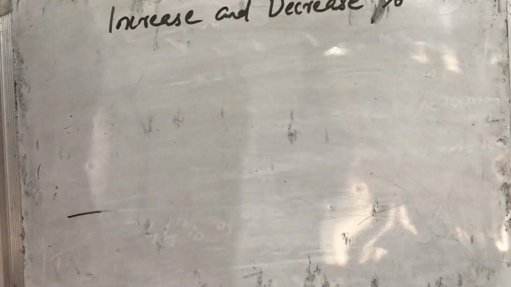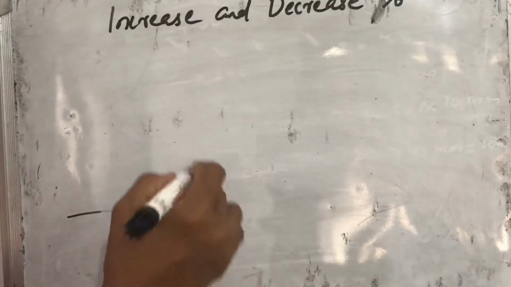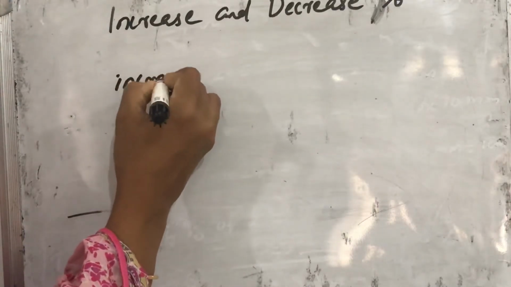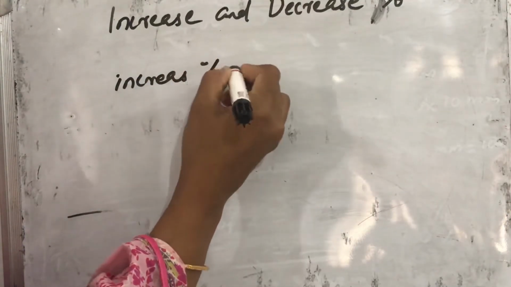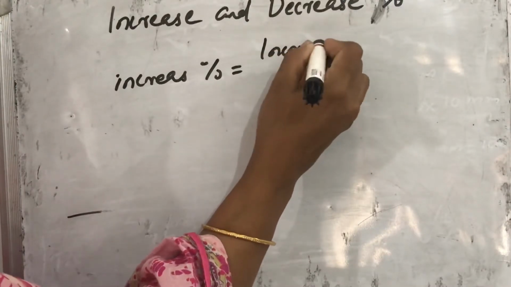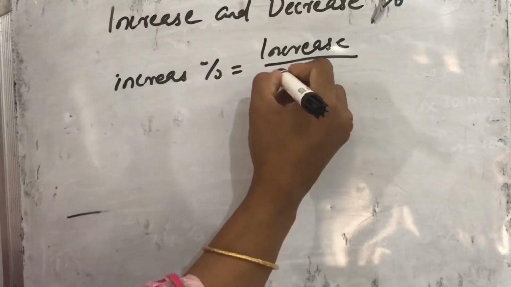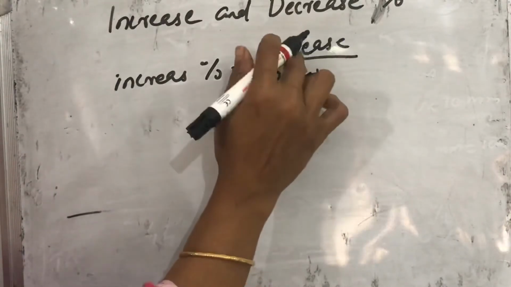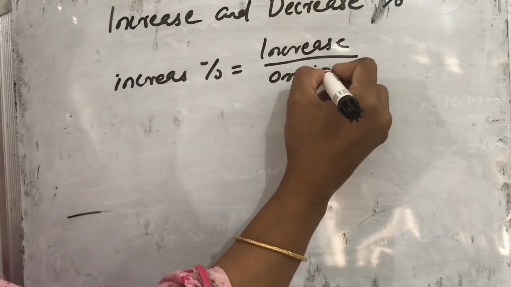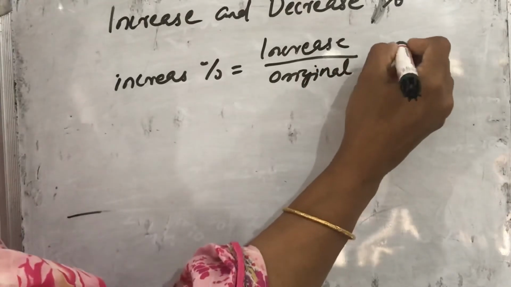For increase percentage, we can use the equation: increase percentage equals increase in amount, or change, divided by the original amount, into 100.